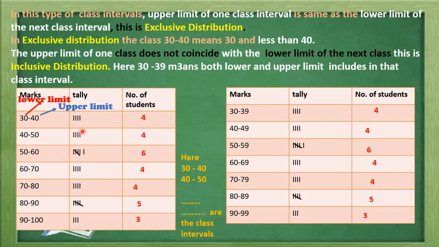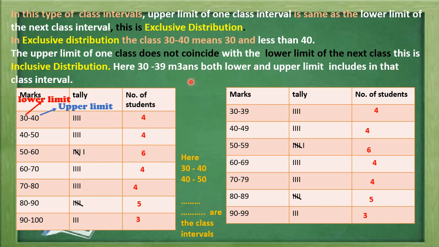In the second table, when the upper limit of one class does not coincide with the lower limit of the next class, this is inclusive distribution. So what is the meaning of exclusive? The lower limit and upper limit of two classes will match or be the same, whereas in the inclusive distribution, the classes' lower limit and upper limit will not match.